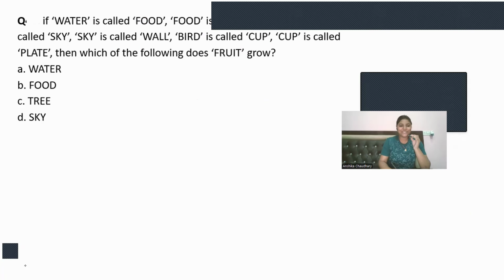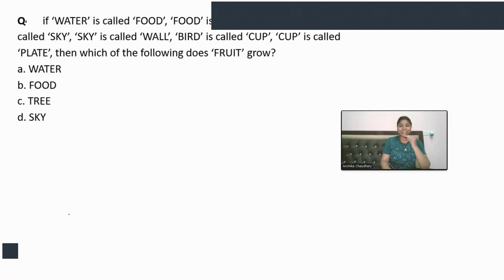Now this question is super easy, and there is a trick I'll tell you. This is again a scoring topic in coding decoding. Don't look at the complete sentence or the complete question. Just look for the end that it is asking for. It is asking: on which of the following does fruit grow?